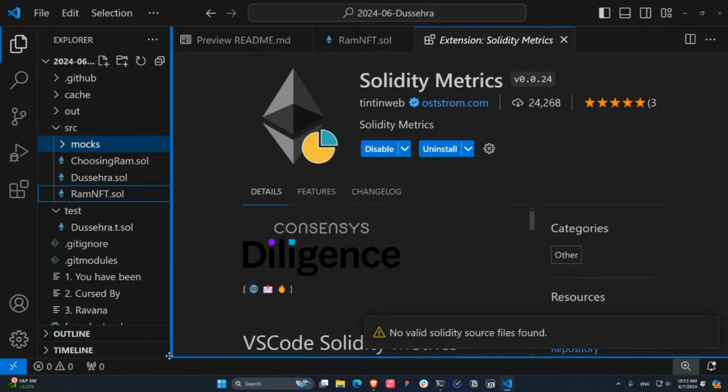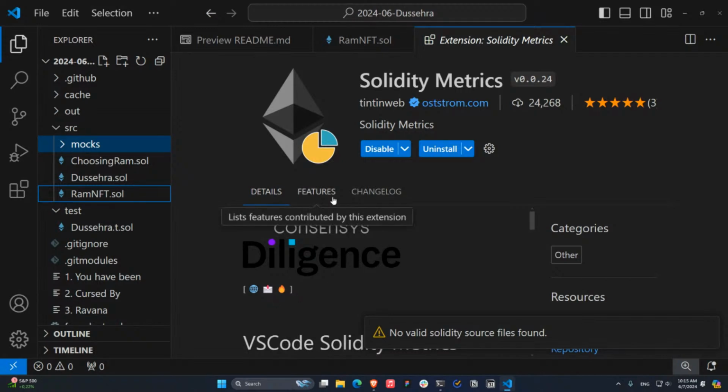No valid solidity source files found. Okay, I don't know why my solidity metrics is refusing to work right now. These things always happen when you are live. But anyways, this